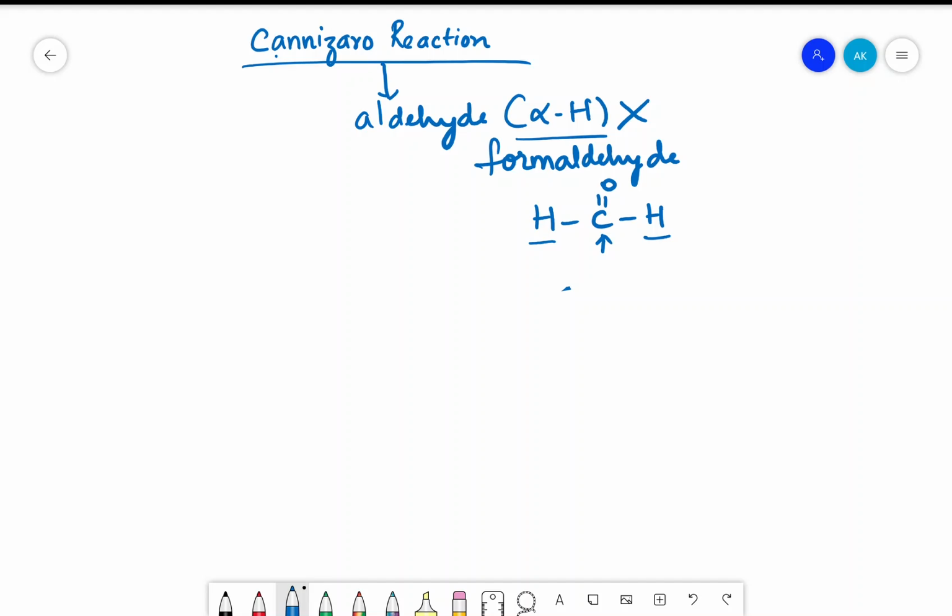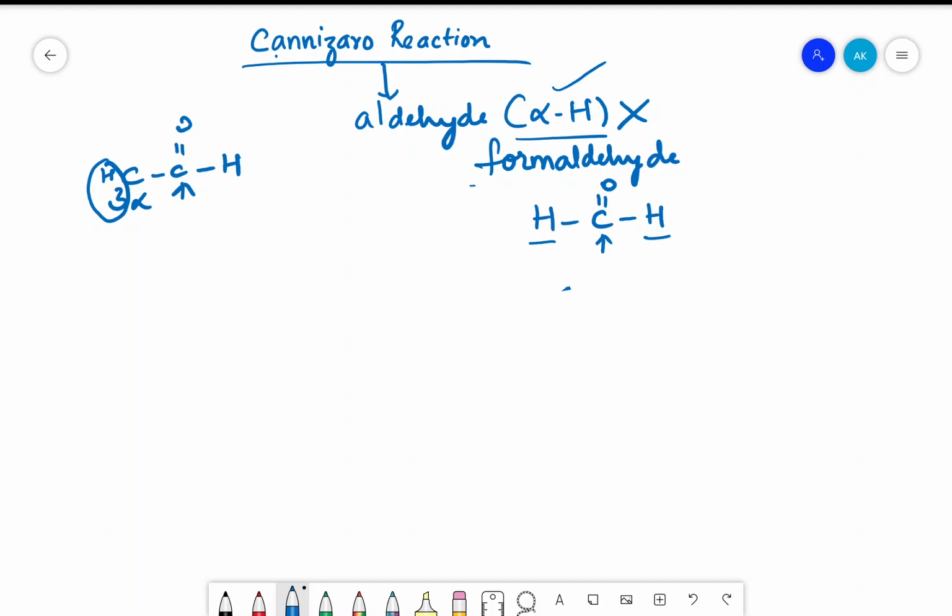Example of an aldehyde which contains alpha hydrogen is CH3 C double bond O H. Here, the functional group carbon is there, and this is the alpha carbon. So these hydrogens are 3 alpha hydrogens. This is how you are going to differentiate what is alpha hydrogen and which groups contain alpha hydrogen. So simple thing in the beginning itself: Cannizaro reactions are possible in aldehyde which do not contain alpha hydrogen.